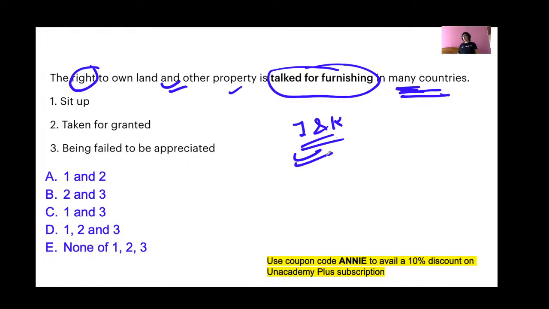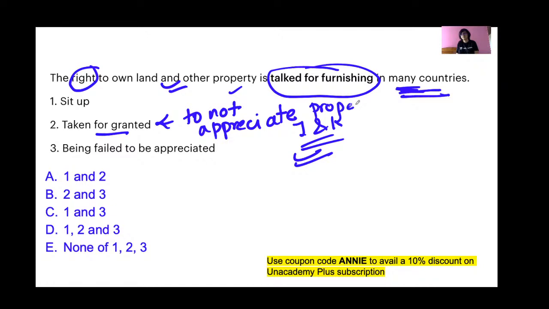Even now people don't have the full right to own property and land in Jammu and Kashmir. But here we have the right, but are we appreciating it? No, we are taking it for granted.